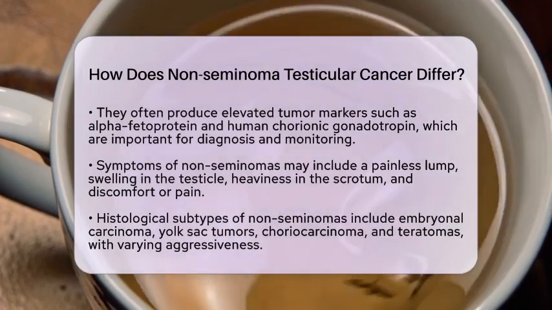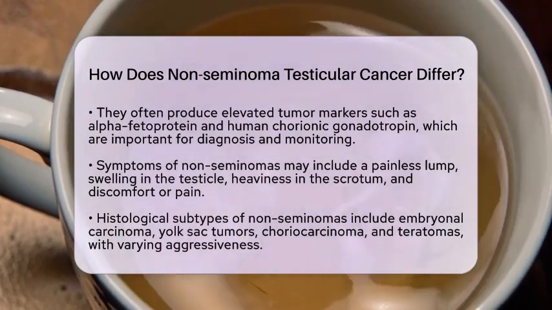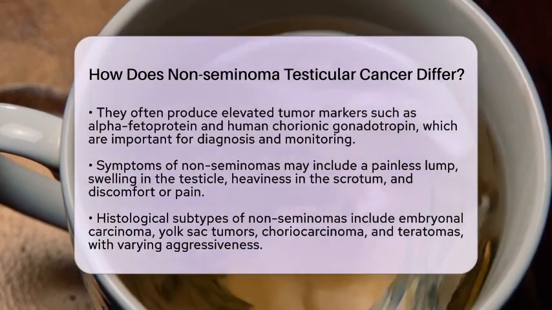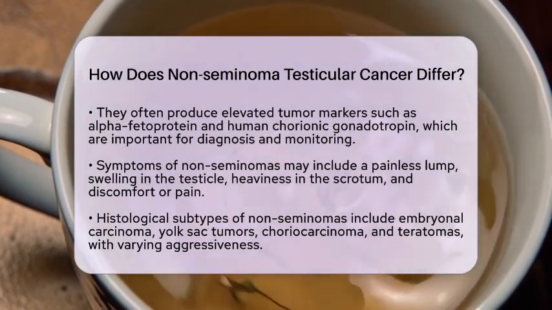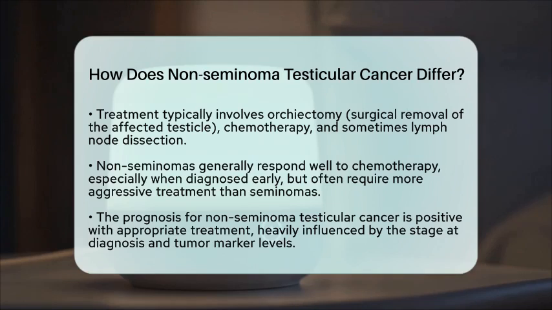Treatment for non-seminomas typically involves surgical removal of the affected testicle, known as orchiectomy, followed by chemotherapy and sometimes lymph node dissection. Non-seminomas generally respond well to chemotherapy, especially when detected early. However, due to their tendency to spread earlier, they usually require more aggressive treatment than seminomas. The overall prognosis for non-seminoma testicular cancer is positive with appropriate treatment, but it heavily depends on the stage at diagnosis and the levels of tumor markers.